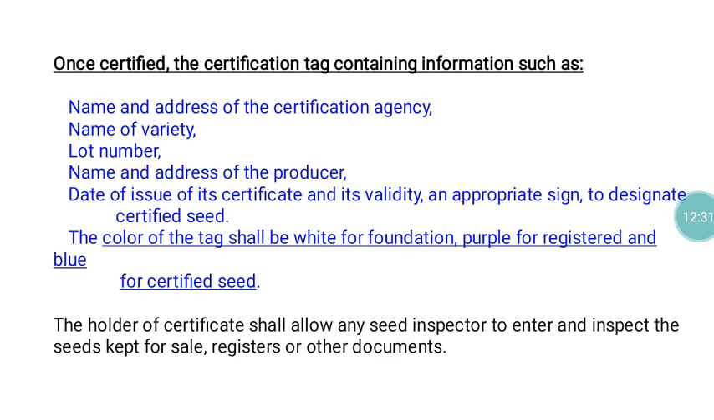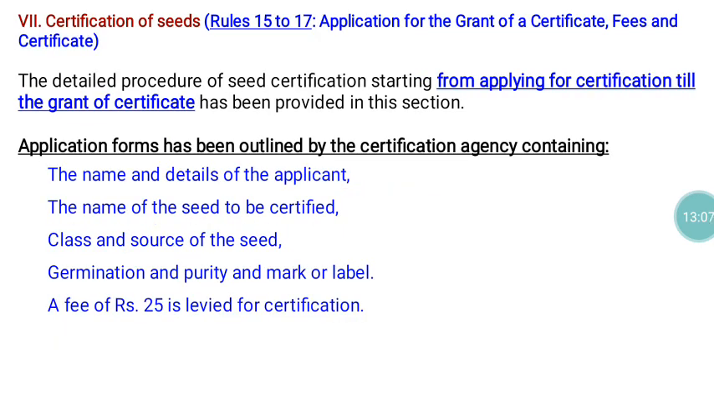The tag should contain the following information: name and address of the certification agency, name of variety, lot number, name and address of the producer, date of issue of the certificate and its validity, appropriate sign, and the designation of the certified seeds. And the color of the tag shall be white for foundation, purple for registered seeds, and blue for the certified seeds. So all this information is available in part 7 of the Seed Rules, in the name of certification of seeds.